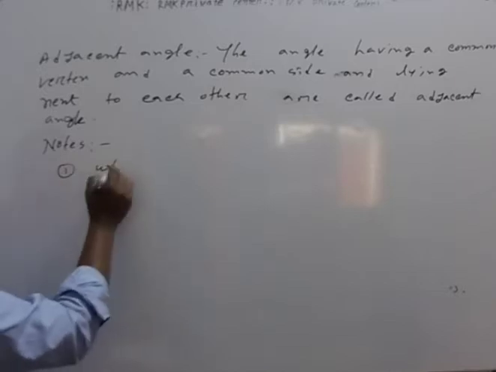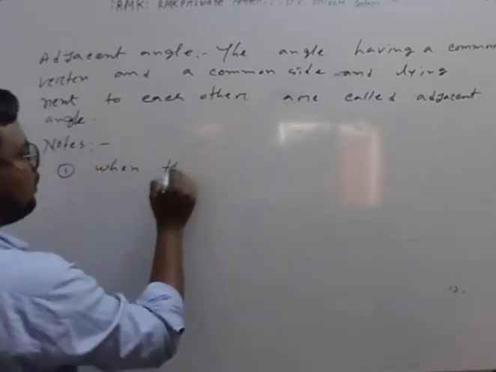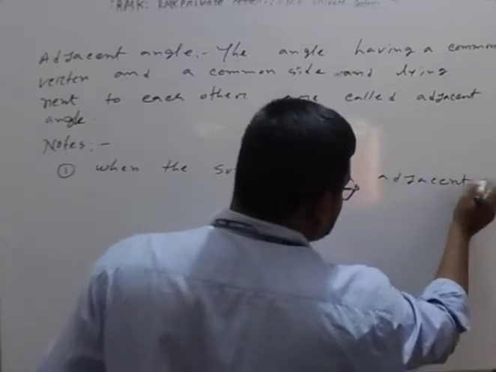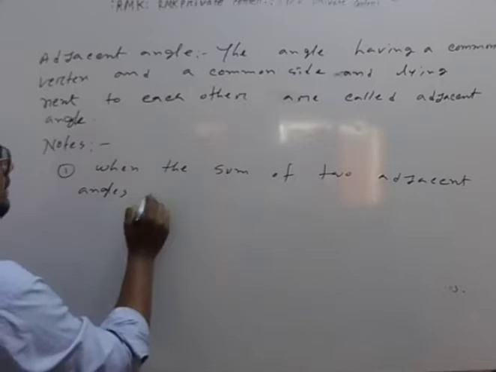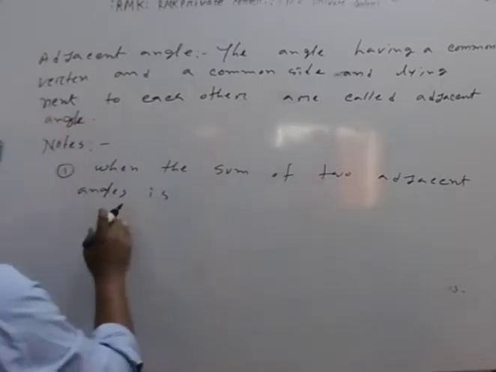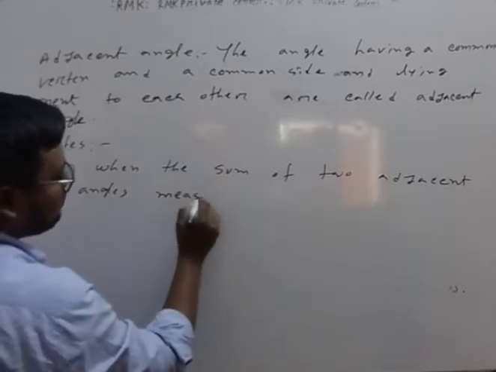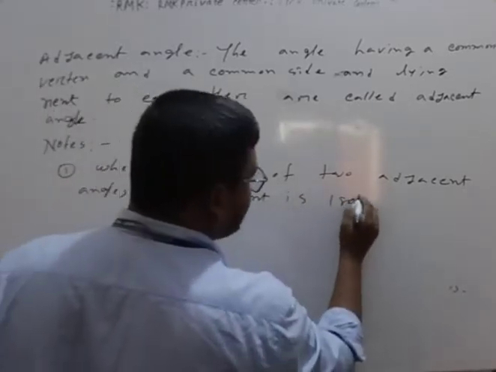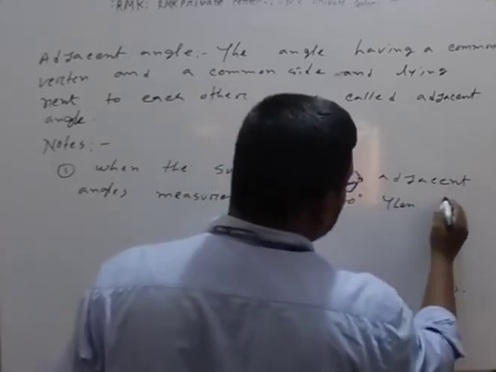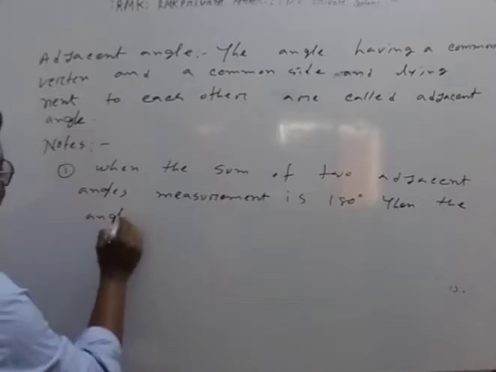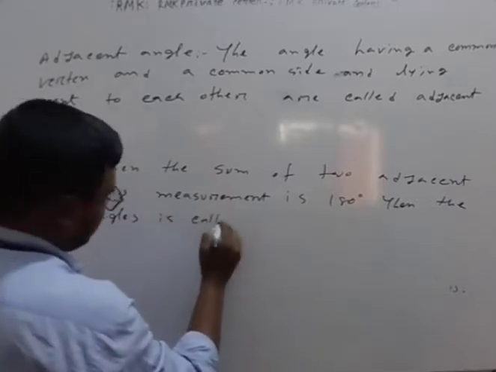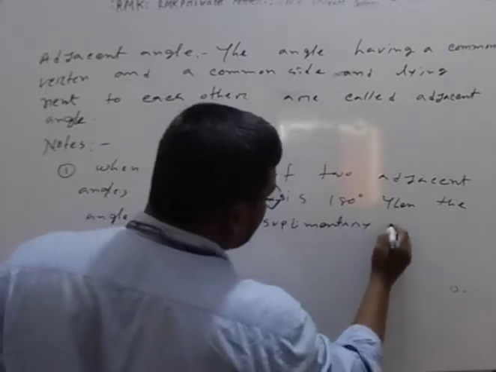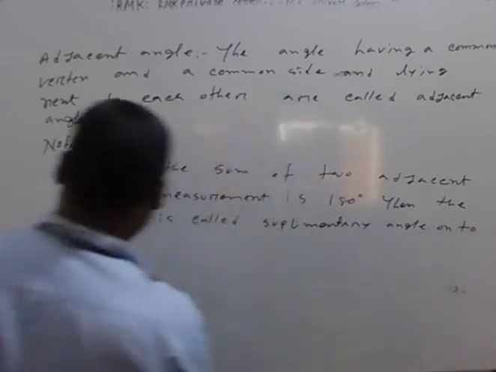First one: when the sum of two adjacent angles' measurement is 180 degrees, then the angles are called supplementary angles to each other.